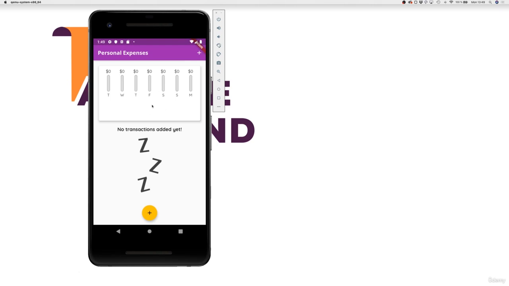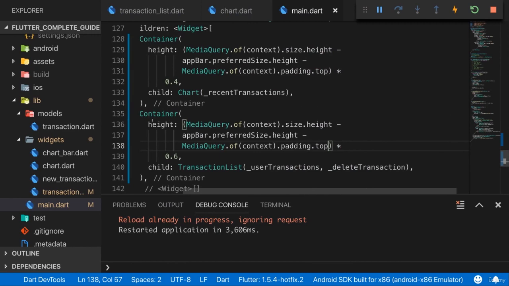Now the remaining thing is that we maybe want to adjust our chart, and we can adjust it in two different ways. We can either make sure that our bars here take the full available height, or that we shrink the height a little bit. And in reality, we might want to do both. I think that's too much height here, but I also want to make sure that if we have it on a slightly bigger device, we never have an empty white space at the bottom.